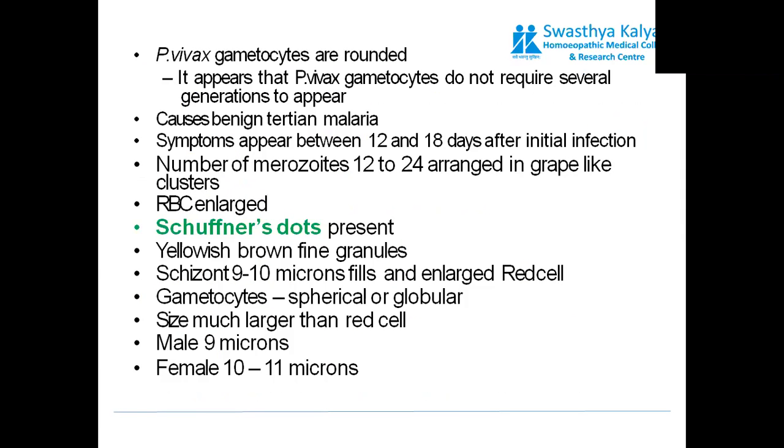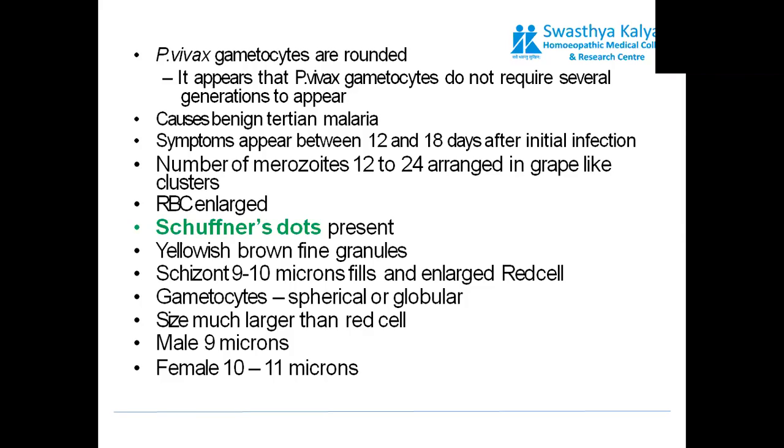Usually, the gametocytes are rounded in shape, and the appearance of Plasmodium vivax gametocytes can occur only after one erythrocytic cycle. It's not necessary that many erythrocytic cycles would be required. The type of malaria caused is benign tertian malaria. Symptoms appear somewhere between 12 and 18 days after initial infection.